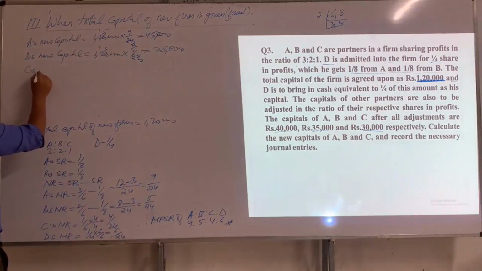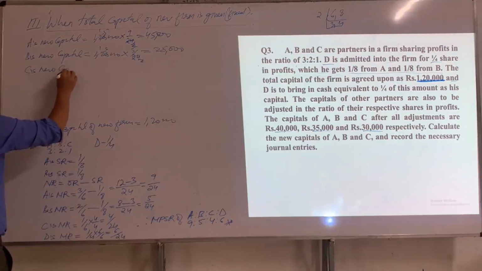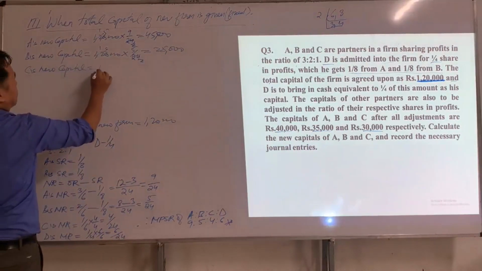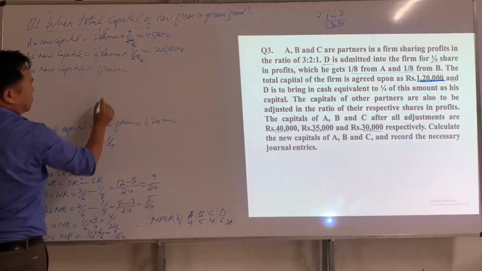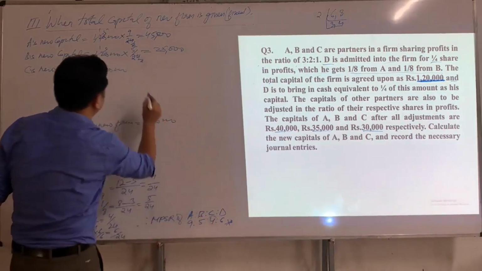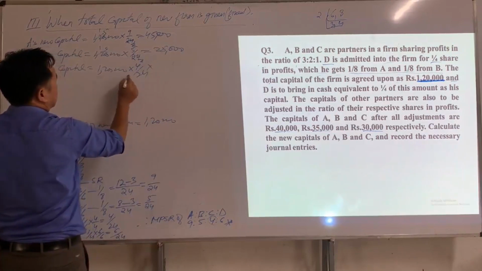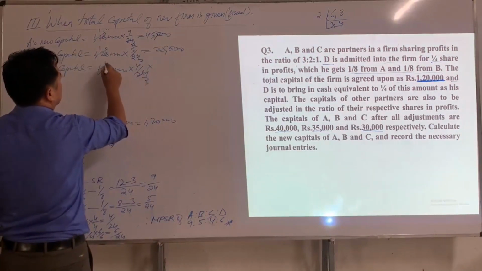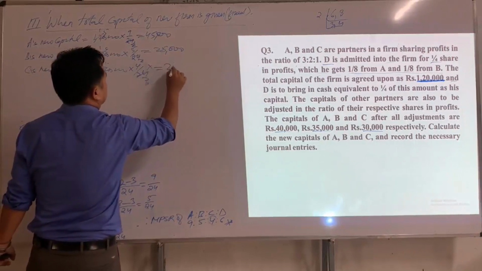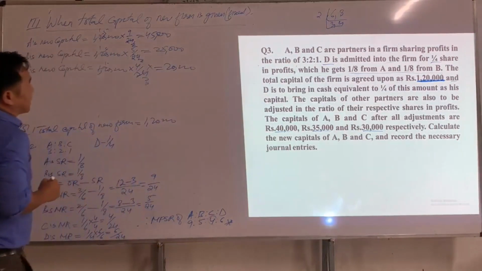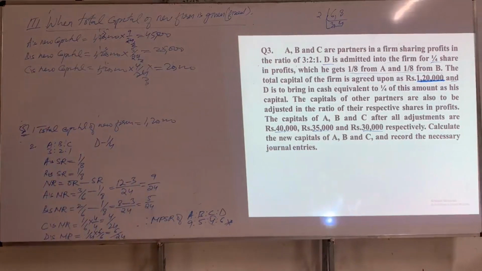And what about C's new capital? C's new capital will be 1,20,000. What is C's share of profit? Yes, 4 by 24. So 5 4s are 20. C's new capital will be 20,000.